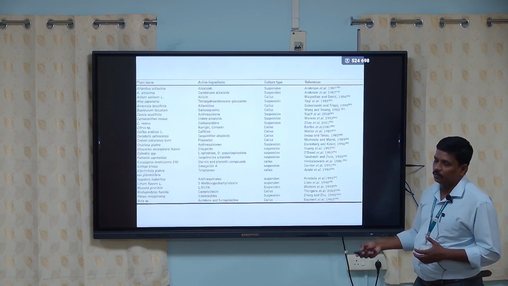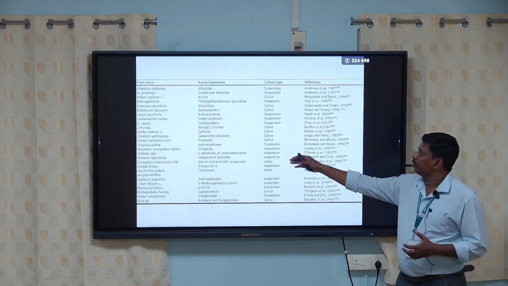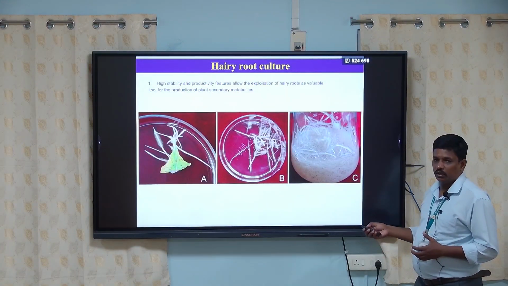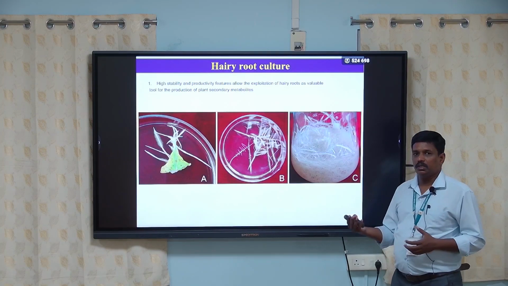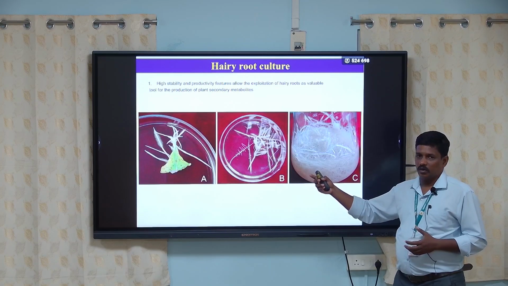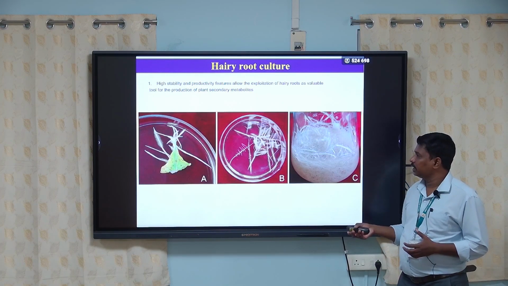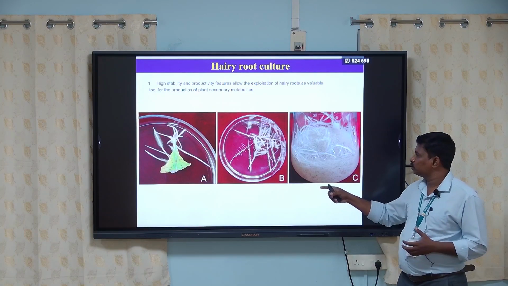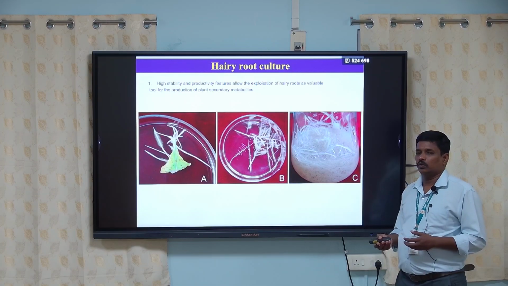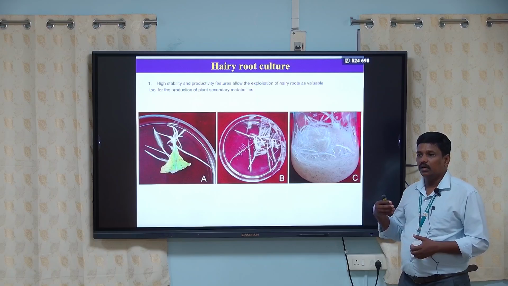Here are a few examples of plants, their chemical components, and the type of culture. The last one is hairy root culture. Through the in vitro propagation techniques, any plant part, a leaf or shoot or axillary bud, can be made to produce roots. Some metabolites occur in the roots, and it's not possible to dig up the roots of the plant from the ground. It's a very time-taking process.